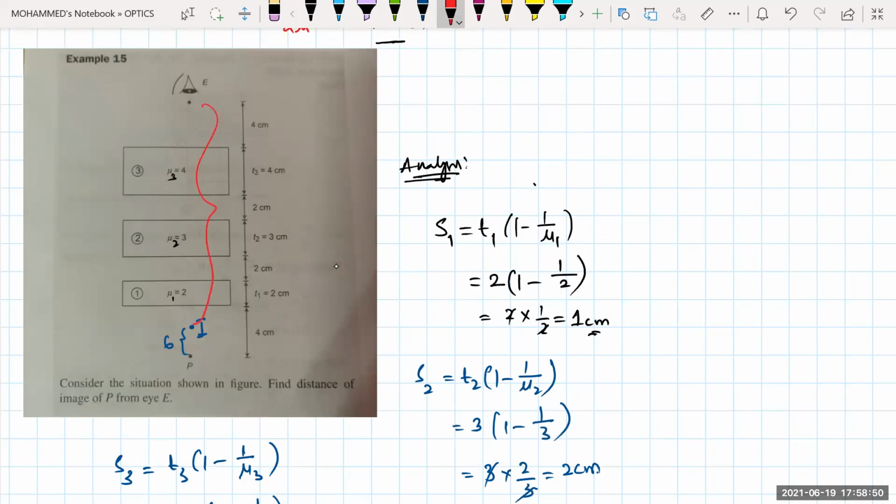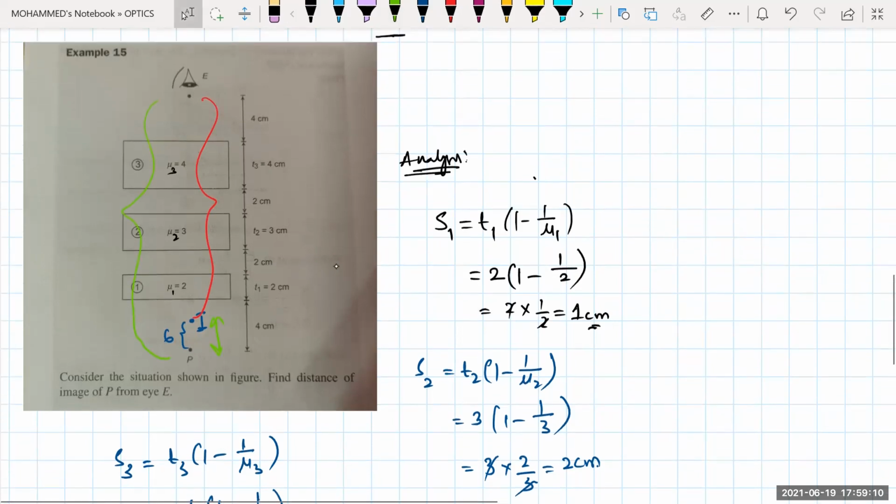So if I know this value, then I can do the subtraction, this one minus this one. This will give me this one, EI.